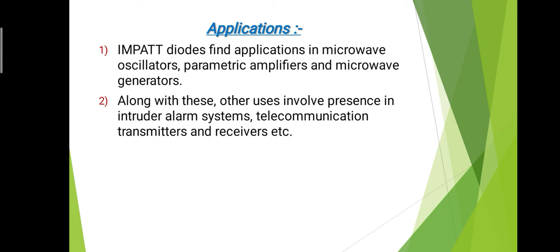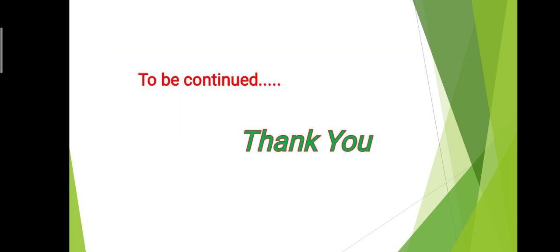Along with these, other uses involve intruder alarm systems, telecommunication transmitters and receivers, etc. That means along with microwave applications, the impact diode is also useful in intruder alarm systems as well as in telecommunication purposes, that is for transmitters and receivers. So this is all about the impact diode. Now we have covered all the theory about the impact diode. In our next video we will start with the MIS diode.